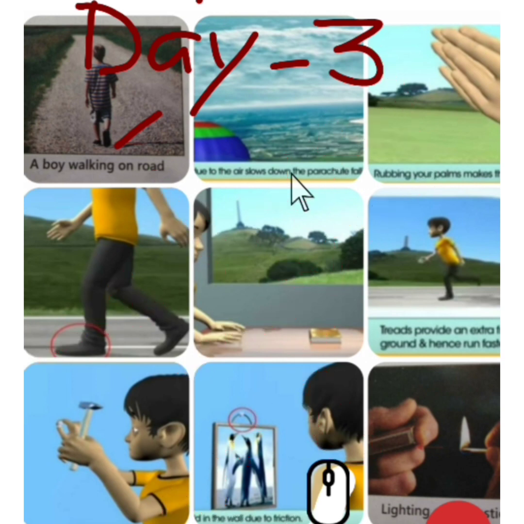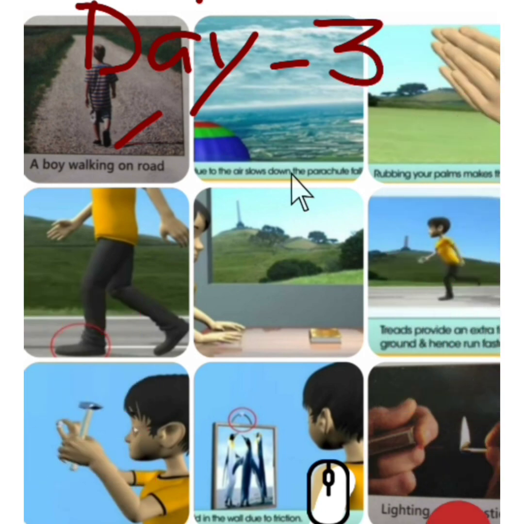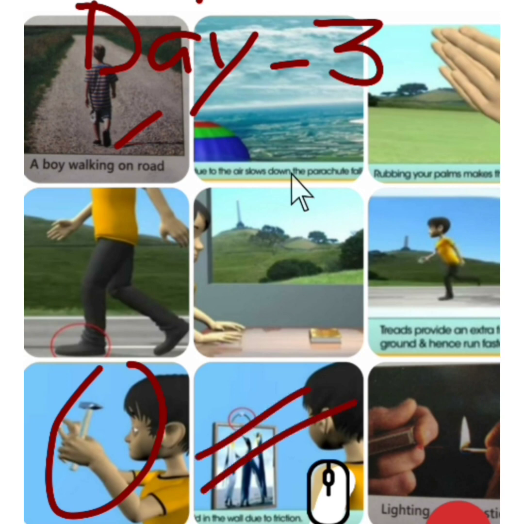Let's see next. Friction enables us to fix objects together with nails and screws. See in this picture, one boy is trying to fix a nail on the wall to hang a picture. How are we able to fix this nail? Because of friction between the nail and the wall. The friction between the grooves of the screw, which has a design like this, and the object holds them together and prevents their separation.